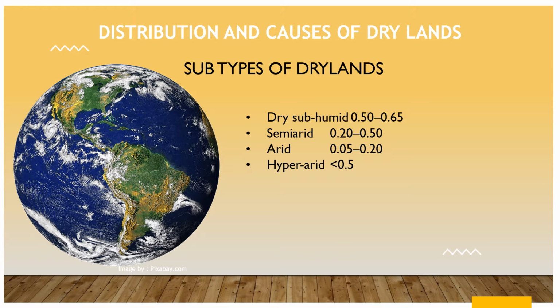According to the United Nations Environment Program, the four dryland subtypes with their corresponding index of aridity are: first, dry subhumid, which ranges from 0.50 to 0.65. Next is semi-arid, from 0.20 to 0.50. Then arid, from 0.05 to 0.20. And the last one is hyper-arid, which is lesser than 0.05.